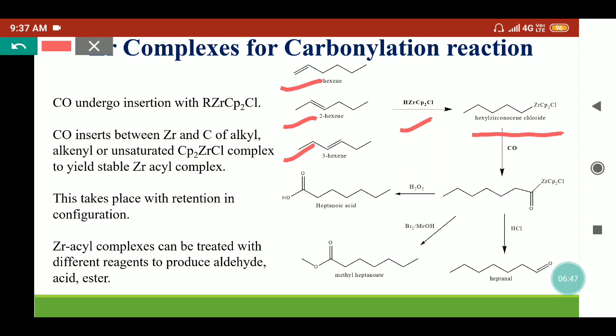This acyl zirconium complex can be further treated with different conditions. Like here we can treat with HCl, then it will break this bond and provide the aldehyde. So we'll get the heptanal molecule. Or if we treat with bromination followed by the alcohol, we'll get the ester molecule, methyl heptanoate. Or if we treat with hydrogen peroxide, it will be oxidized and we'll get the heptanoic acid. So we can say in different conditions we can convert olefin into different compounds with the help of zirconium complexes.